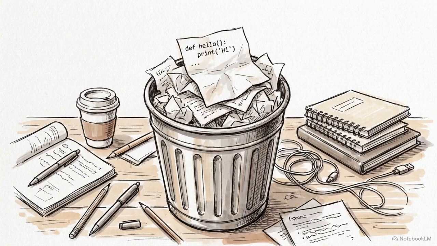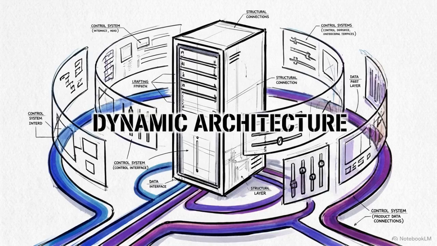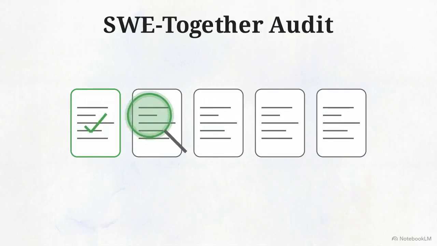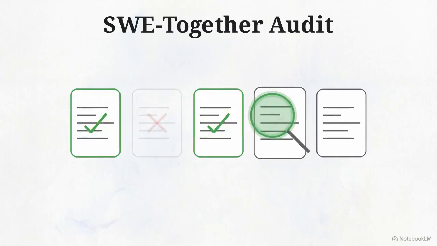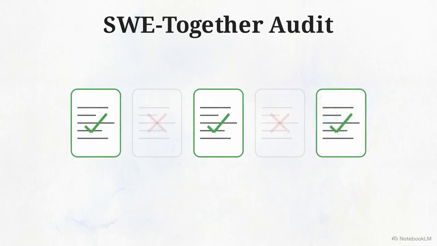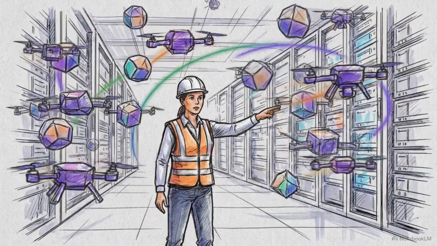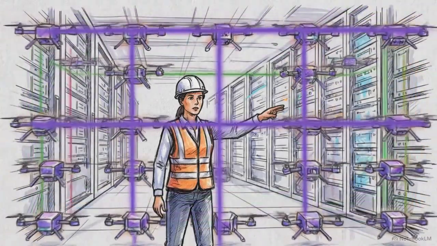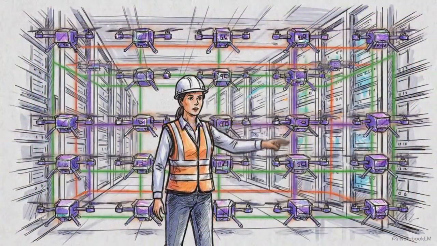To prepare for this shift, move away from building basic one-shot code scripts. Focus on designing robust API layers and mastering interactive state management. Use the open-source SWE-Together framework to audit your own code bases against implementation-agnostic standards. High-value opportunities in engineering now belong to the orchestrators, those who can collaborate with, govern, and steer autonomous systems.